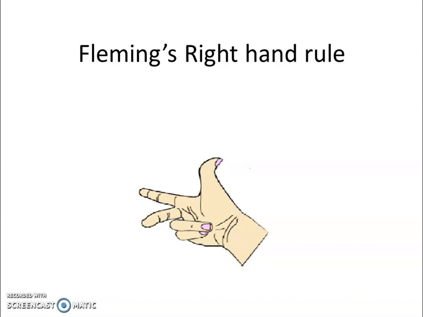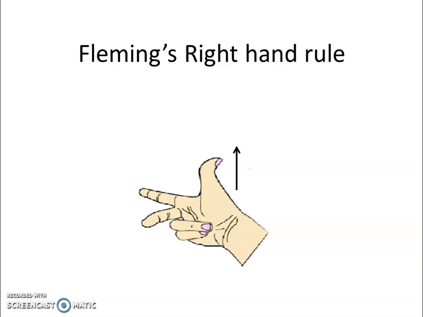What does Fleming's right-hand rule say? If you keep three fingers of the right hand perpendicular to each other, the thumb stretched, the index finger and the middle finger, at right angles to each other, the thumb represents the direction of motion of the conductor placed in the magnetic field.